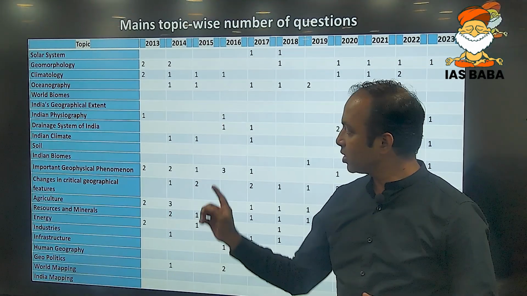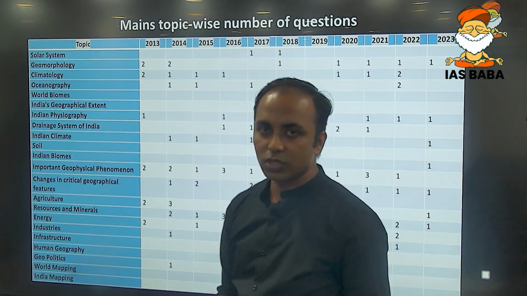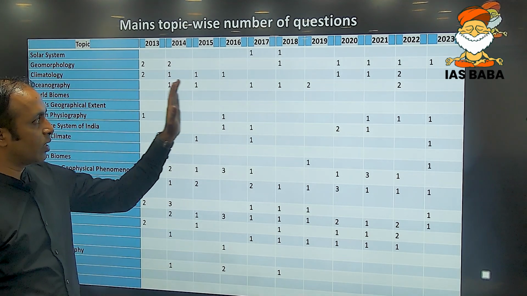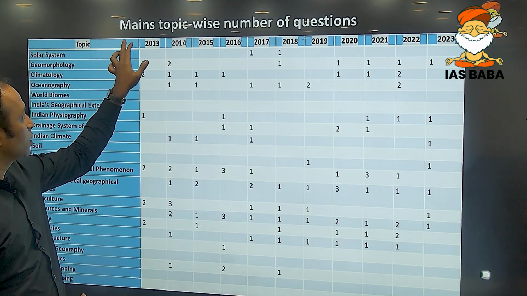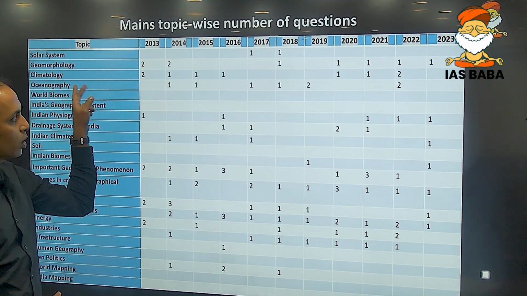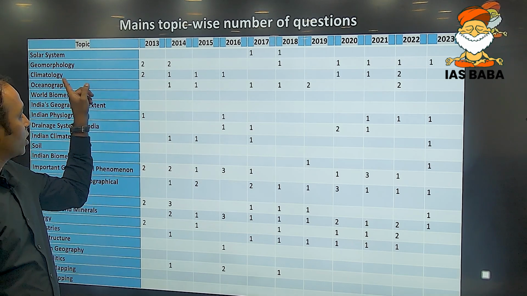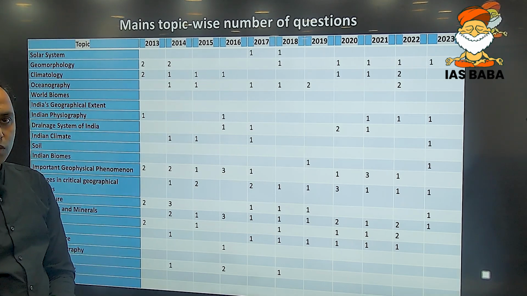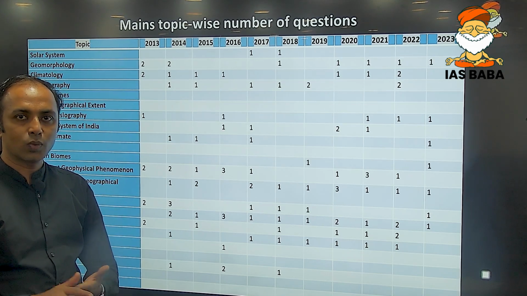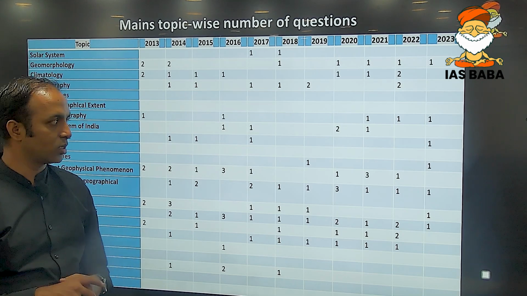And if you can see the number of questions in each of these years, this frequency of questions indicates that each area is to be emphasized more. So here you see the main topic-wise number of questions. You can see there have been a good number of questions from climatology. In the last 4 or 5 years, there have been a good number of questions in geomorphology also. These are relatively very important areas. So whether they are in the news or not, this area should be done exhaustively.